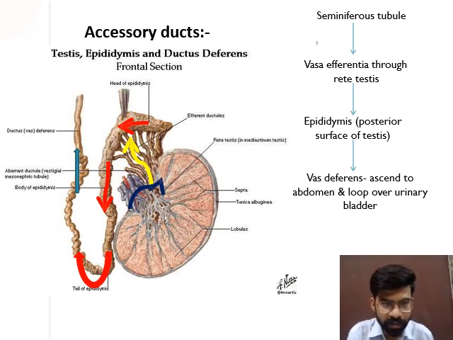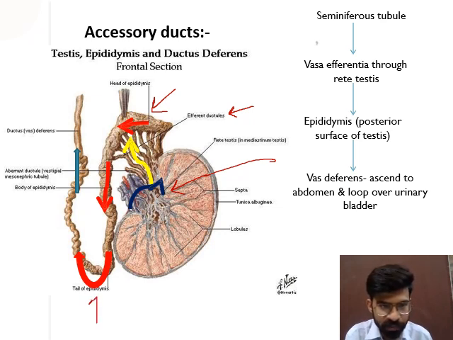You can see here with the colored arrows, this is the rete testis, the blue one, and the rete testis then moves into the efferent ductules, the yellow arrow. Then it combines with the epididymis area, the red one, and descends with the red arrow towards the tail of the epididymis.